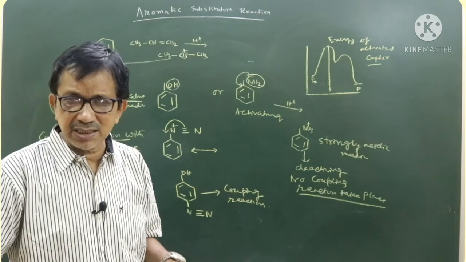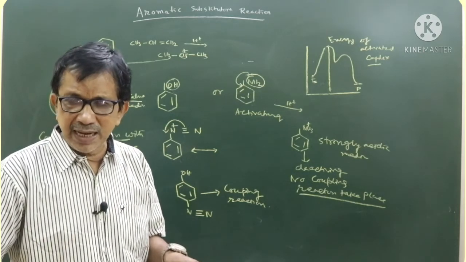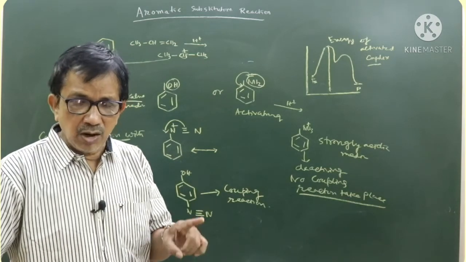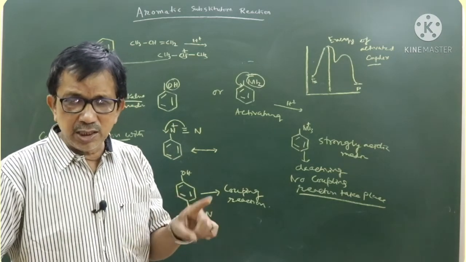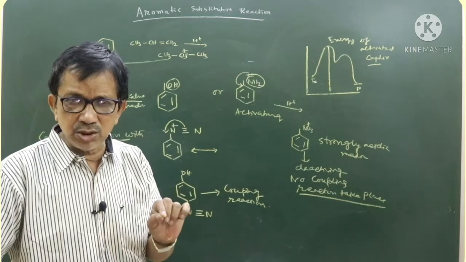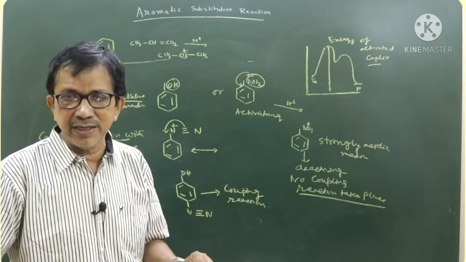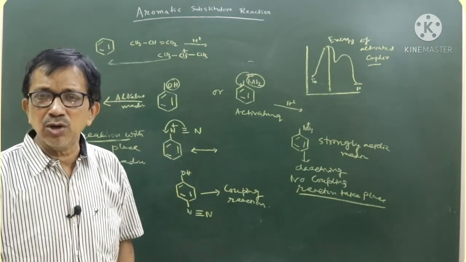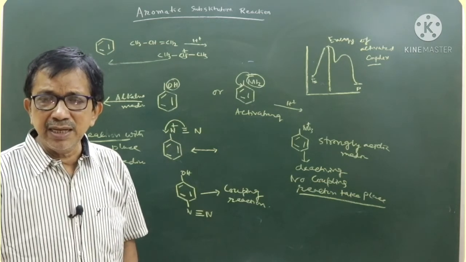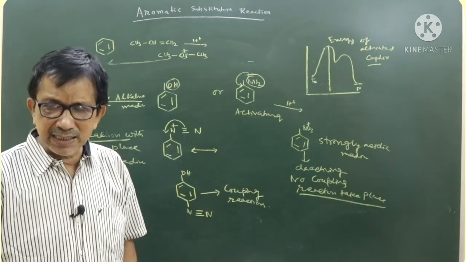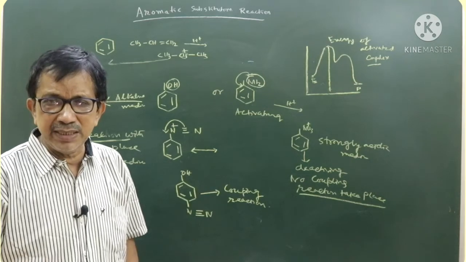For acylation reaction, use either acyl halide or acetic anhydride. Contrary to alkylation, in case of acylation, there is no chance of rearrangement. This is everything about monosubstitution reaction in benzene. Later on, di- or trisubstitution we will discuss.